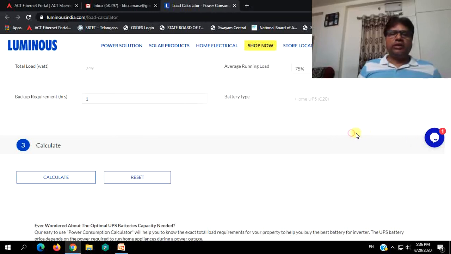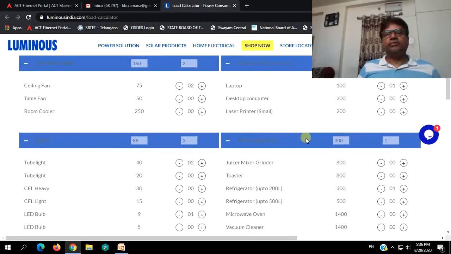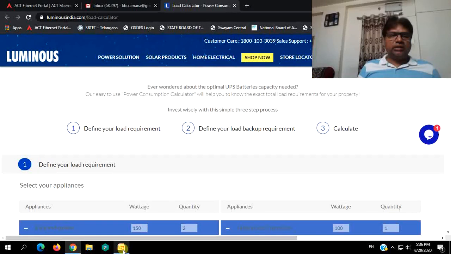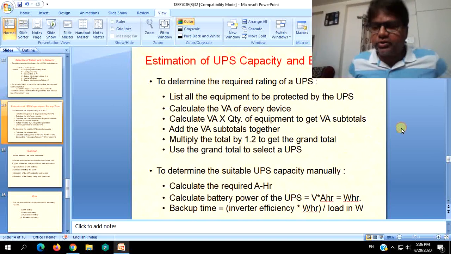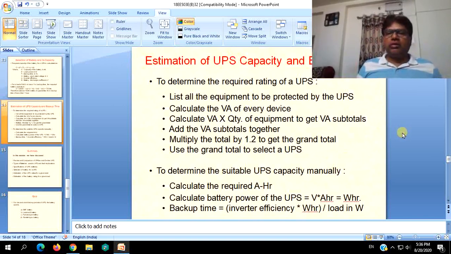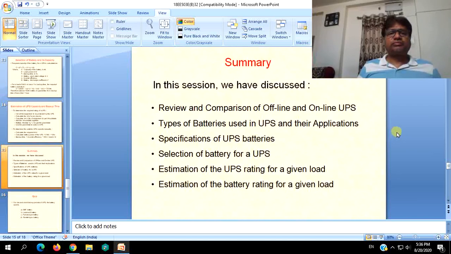So this is what we generally witness when we use UPS for commercial or even household equipment, and these are the procedures to estimate the capacity of the UPS and the batteries for backups.